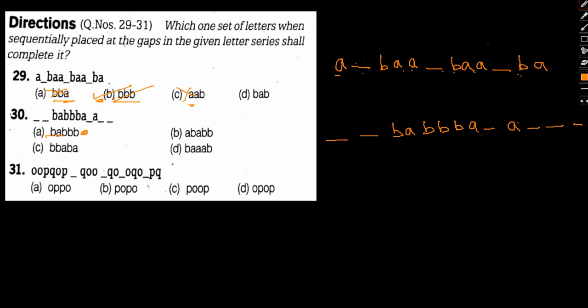Okay, so next one we have A, B, A, B, B. Okay, A, B, A, B, B. So A, B, B, A, triple B, A again, and triple A, double B. No, it does not make sense. No pattern whatsoever. So we can't follow a sequence. So this is wrong. Let's move to the next option.